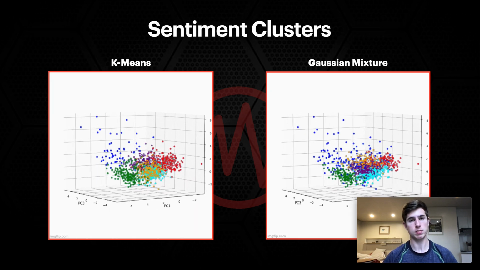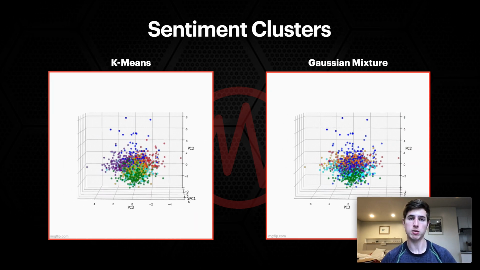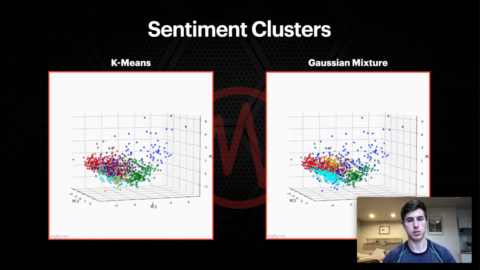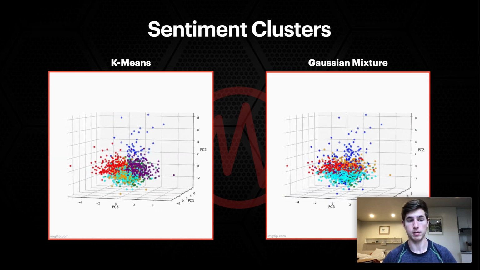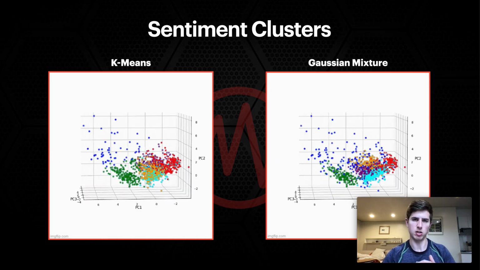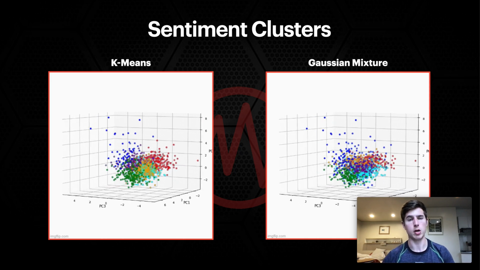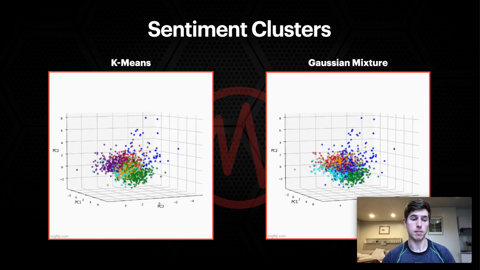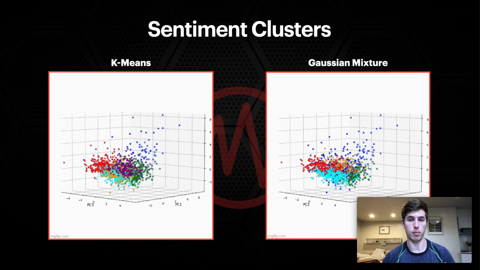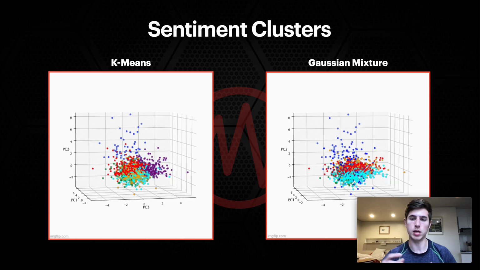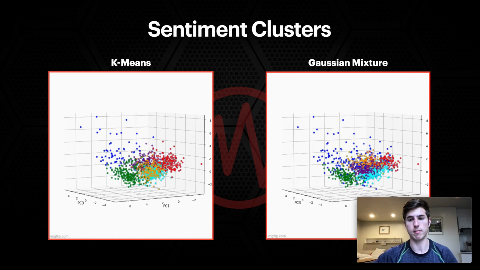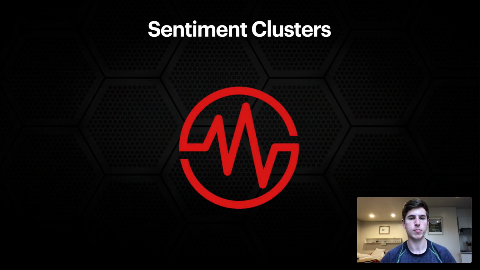The main thing you'll notice between these two methodologies is that Gaussian mixture is able to find more oblong shapes or more oblong clusters within the data. So rather than finding simply spherical clusters, it'll actually find things that are slowly changing over time, which is good for me because I'm doing a time series data problem here. When things slowly change across time like that, these oblong features can be helpful. And you'll see that on the Tableau dashboards as well.